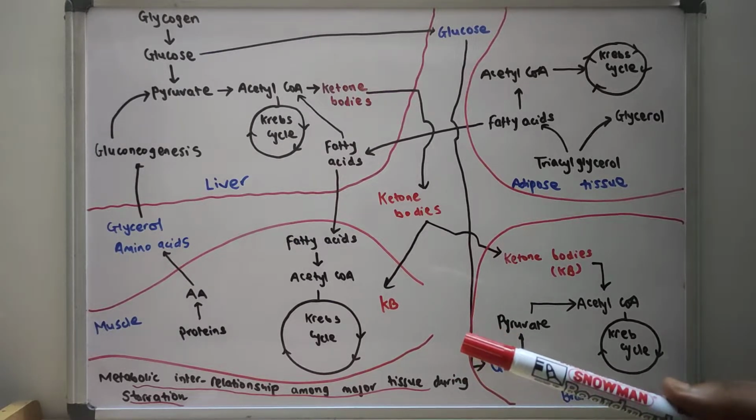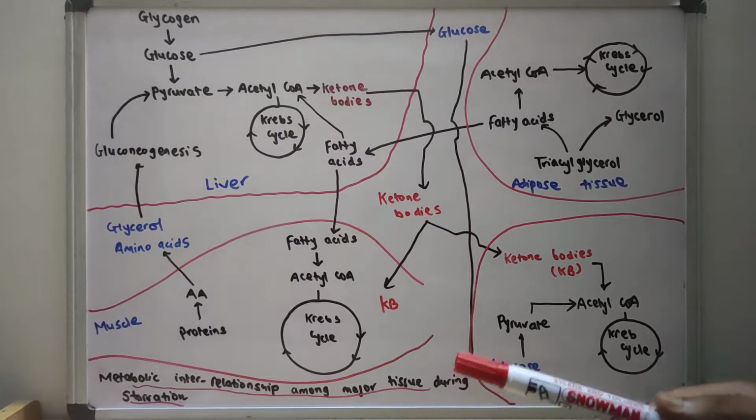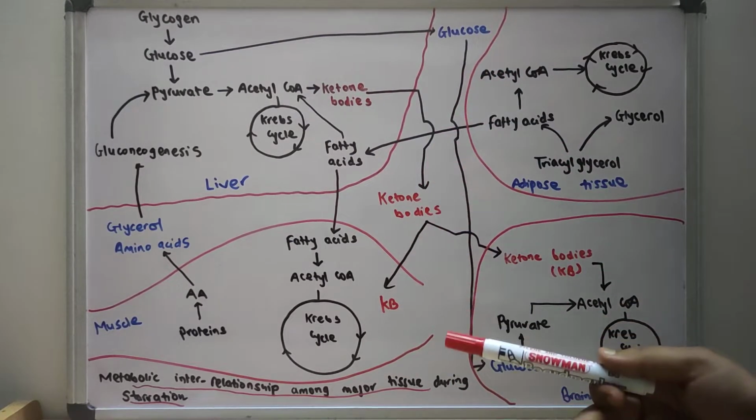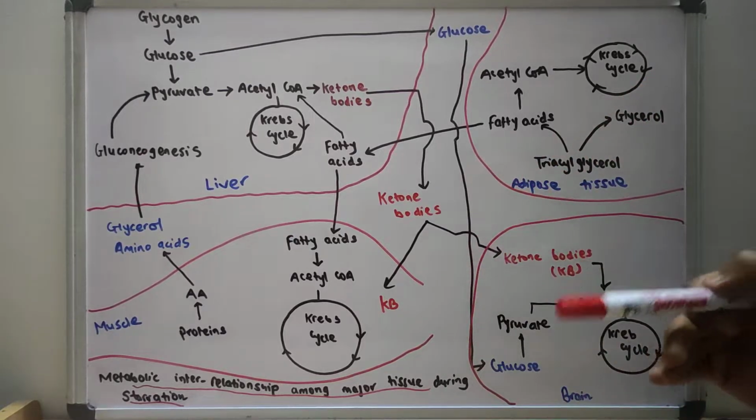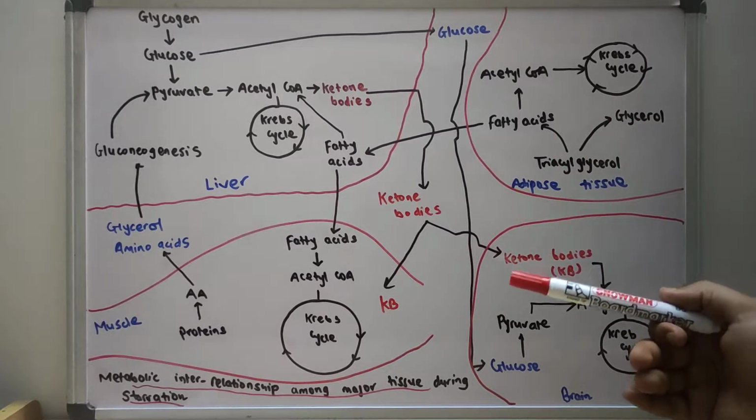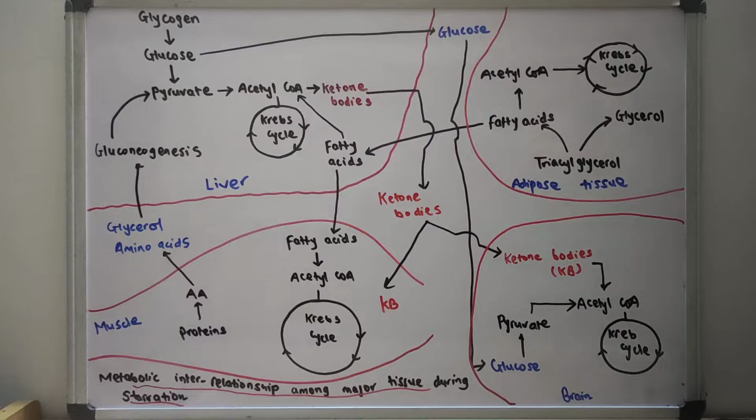In this video we discuss the metabolic changes during starvation in the major organs and tissues: liver, muscles, brain and adipose tissue. First of all, let us talk about the liver.